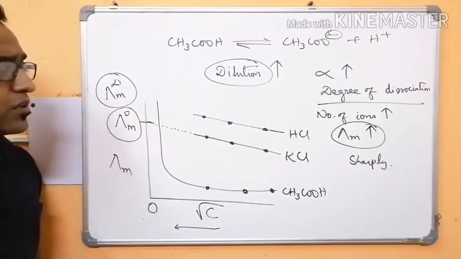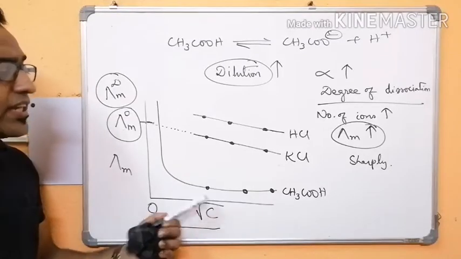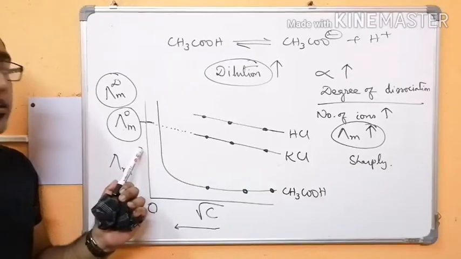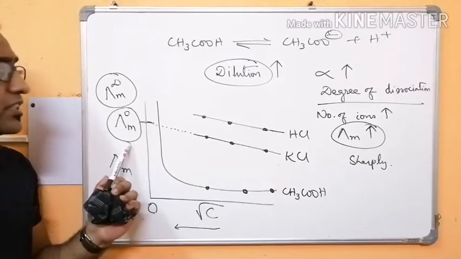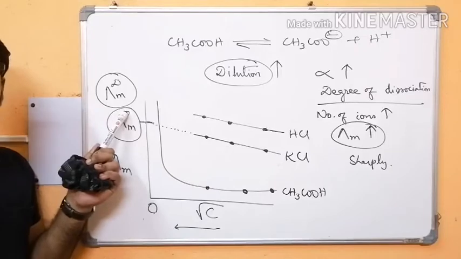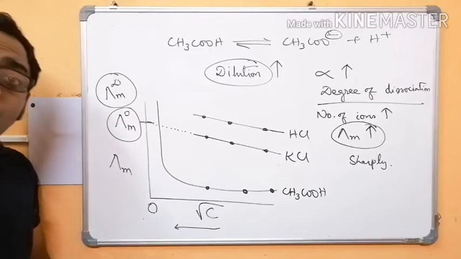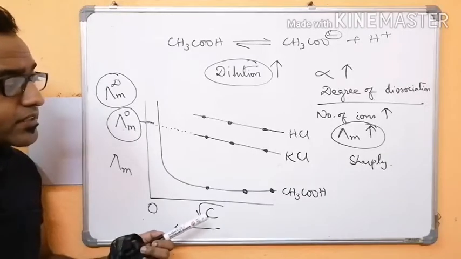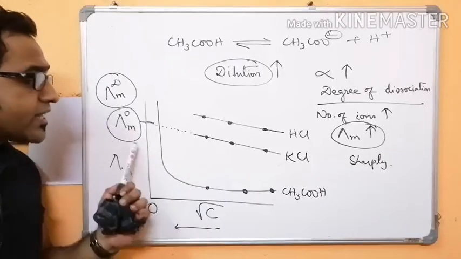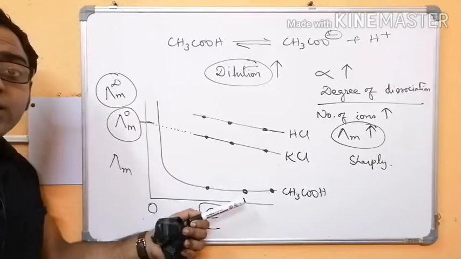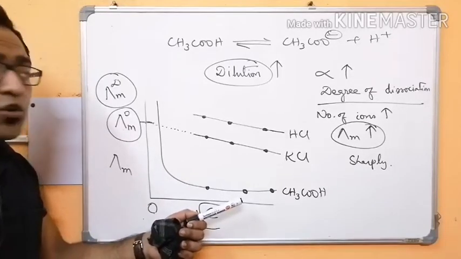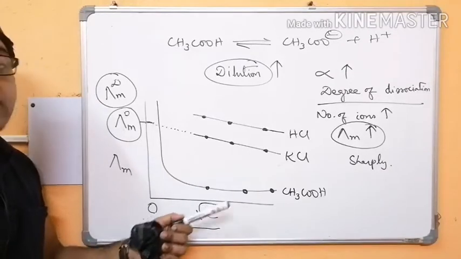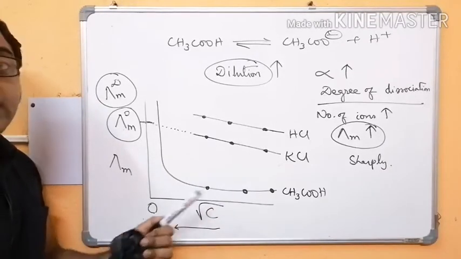Okay, now come to our weak electrolyte. For a weak electrolyte, we cannot find out the limiting molar conductivity, or molar conductivity at zero concentration, molar conductivity at infinite dilution. Then how can we calculate it? Yes, we can calculate the molar conductivity at infinite dilution for a weak electrolyte by using Kohlrausch's law. So next we will discuss how, using Kohlrausch's law, we can calculate the molar conductivity of a weak electrolyte.